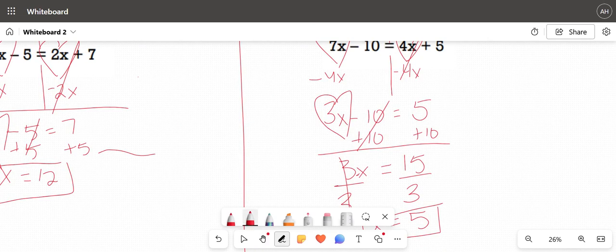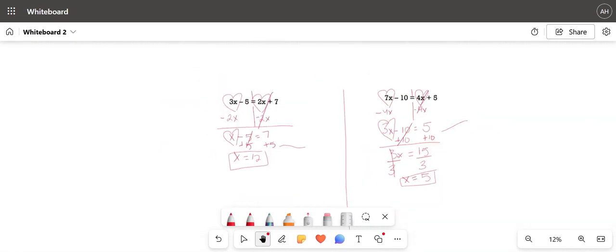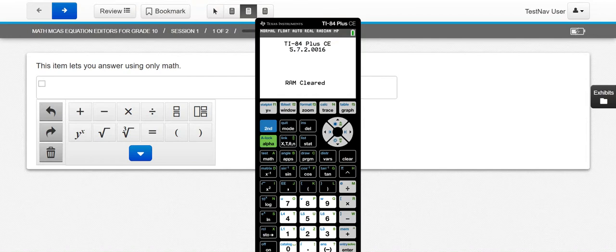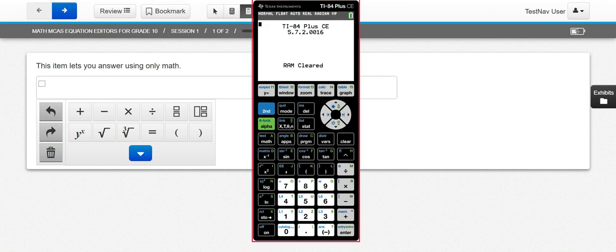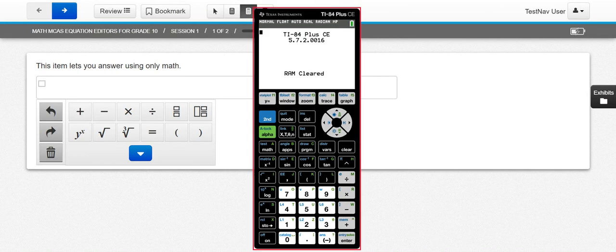Okay, if you thought to yourself, oh, this is so annoying, or this is too much work, Miss Holmes, I don't want to do this, please show me how to do it on the calculator. I'll show you. All right, so now we're doing the calculator version. This is if you do not want to solve it by hand. You don't have to. You can use your calculator.